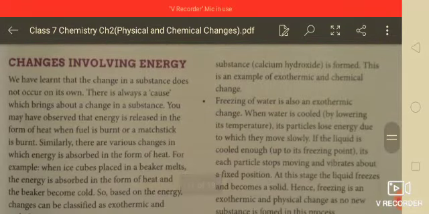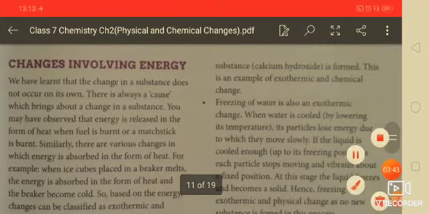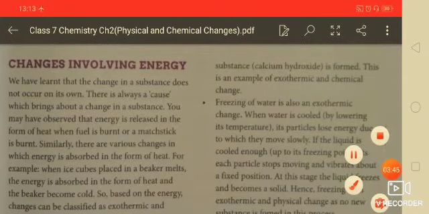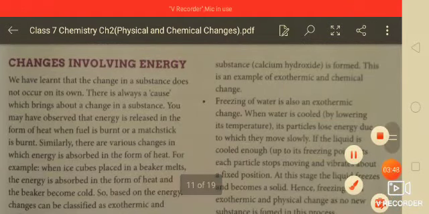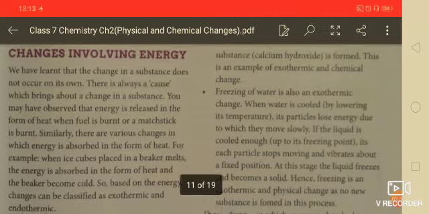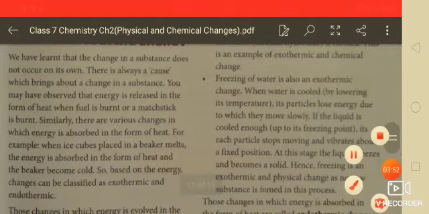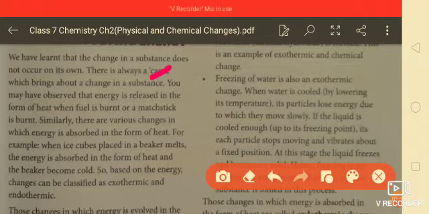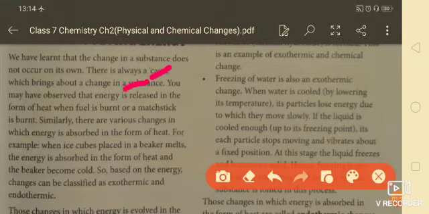Now, changes involving energy. We have learned that a change in substances does not occur on its own. There is always a cause which brings about the change. You may have observed that energy is released in the form of heat when any fuel or a matchstick is burnt.